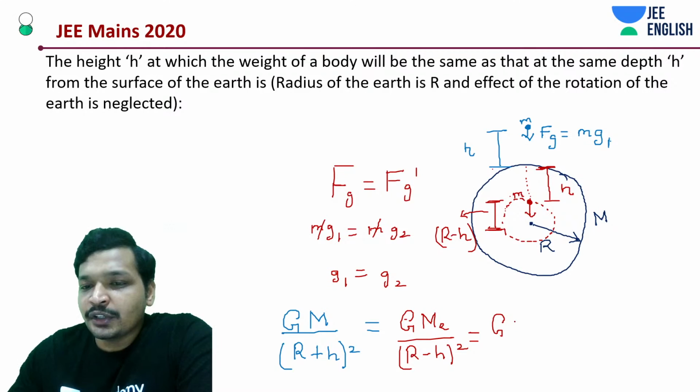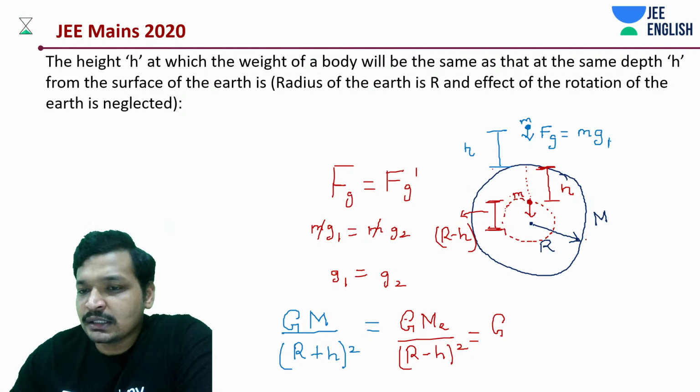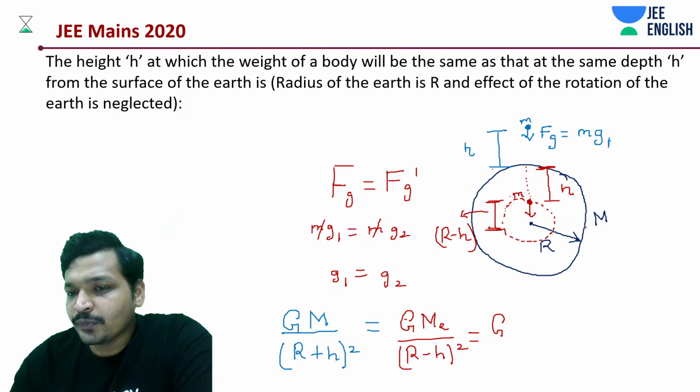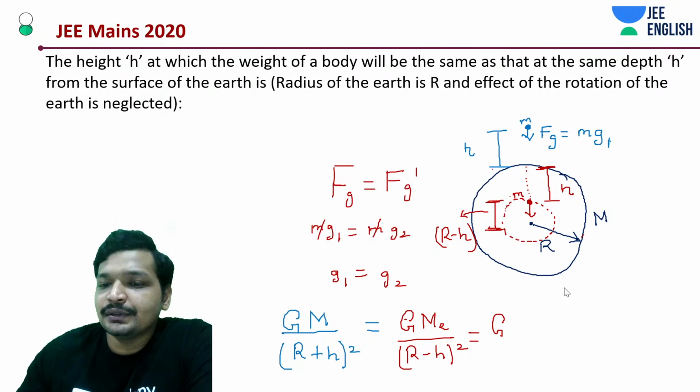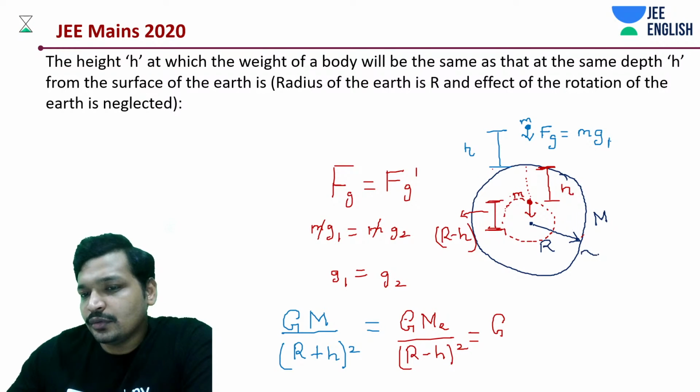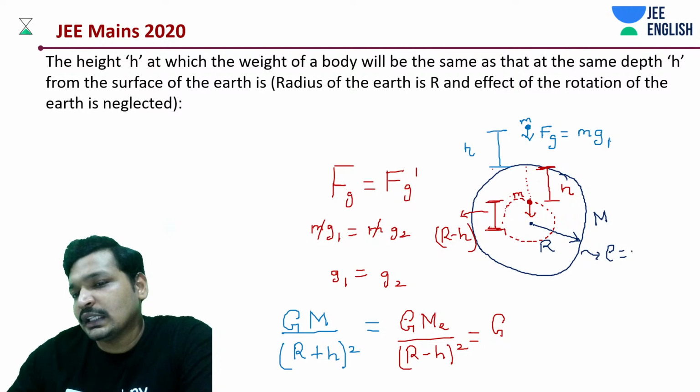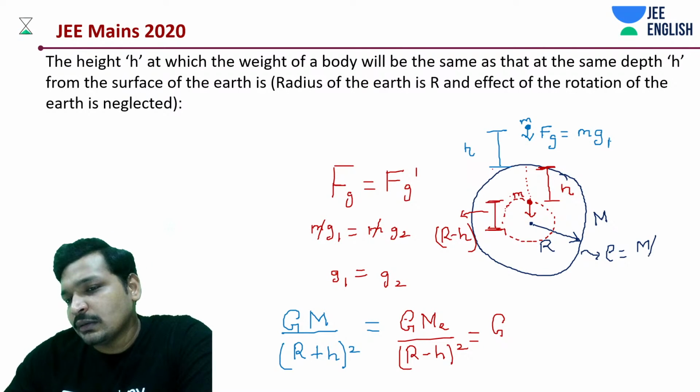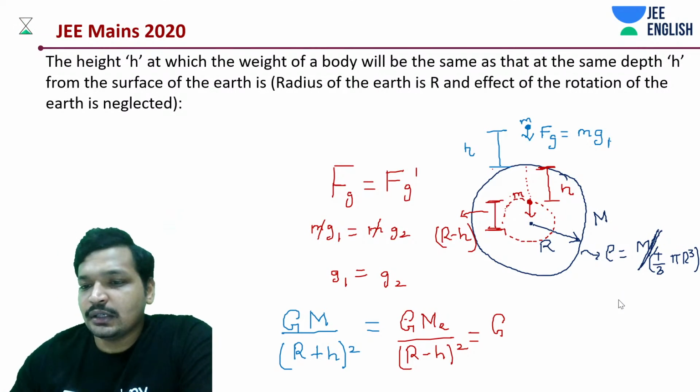Let's say this has some density rho, which is nothing but total mass divided by 4 by 3 pi R cube, capital R cube. Nothing has been said about its density. If its density is varying, that's why you need to know how to calculate.